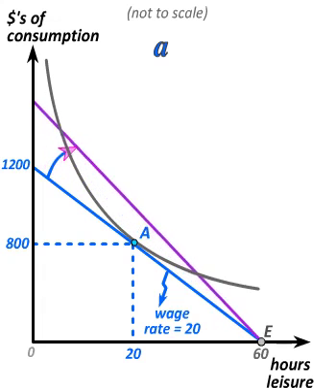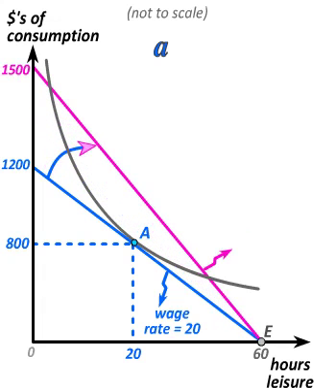Next, suppose that your wage went up to $25 an hour. This would cause an outward rotation of your budget constraint to the magenta constraint. It would still pass through bundle E, because if you don't work at all and you just consume your leisure, your consumption would still be zero. But it would also allow you to consume up to $1,500 worth of other goods consumption if you worked all the time. 60 hours times 25 is 1,500.